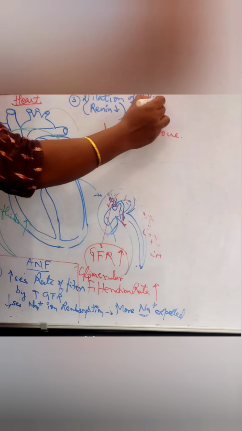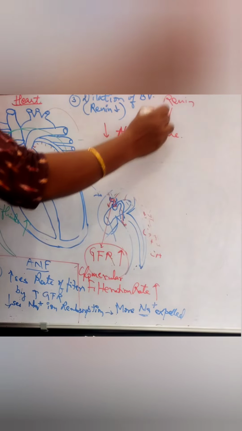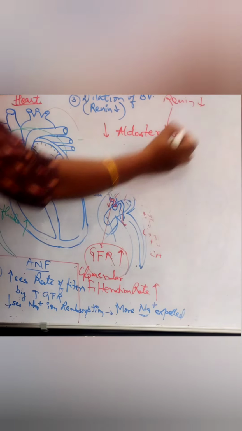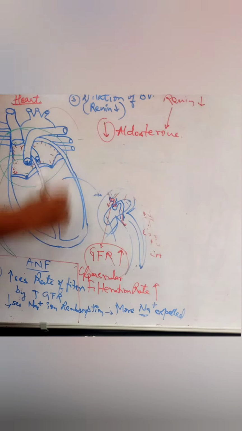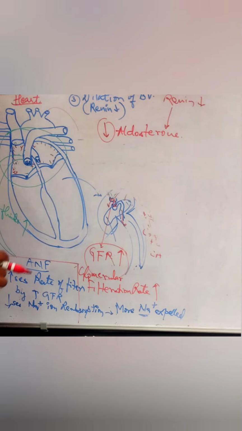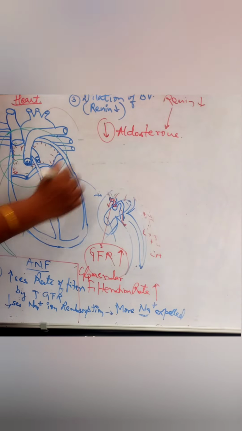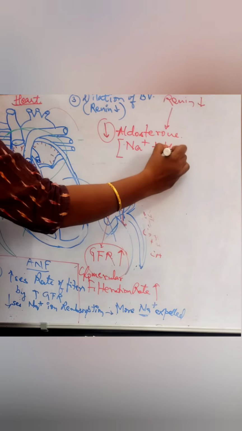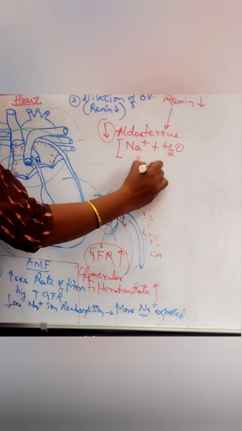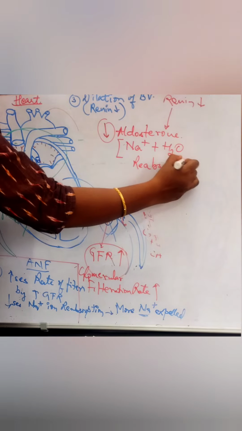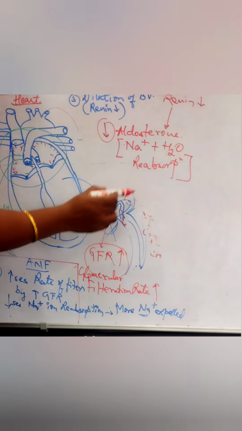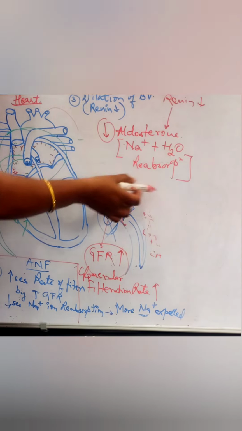We know that renin helps in the production of aldosterone, but when renin is less, aldosterone also becomes less. First understand the function of aldosterone. It is again a hormone, and it helps in sodium ion and water reabsorption.